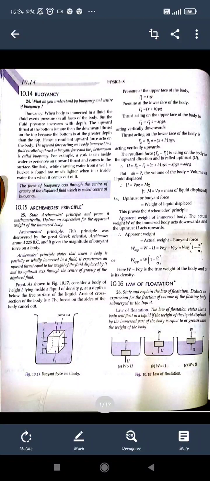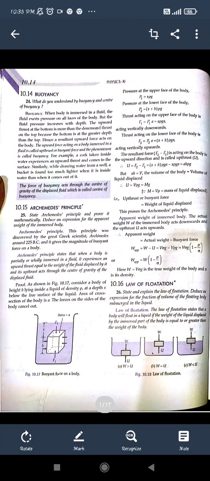You may have gone through these topics in 9th also, in the chapter on gravitation. Thrust, pressure, fluids and Archimedes' principle are all given in that chapter. When a body is immersed in a fluid, that fluid always exerts a pressure on the whole face of the body, and it provides an upthrust.